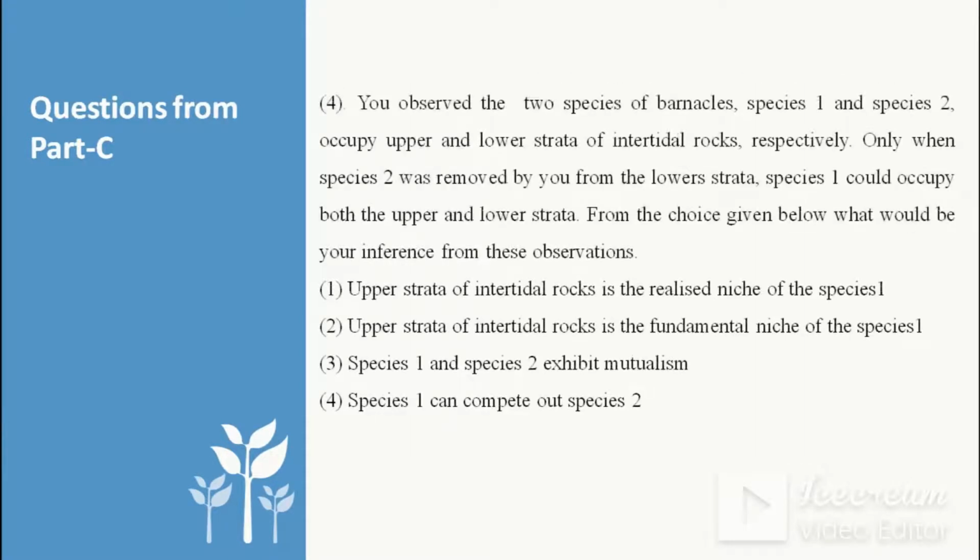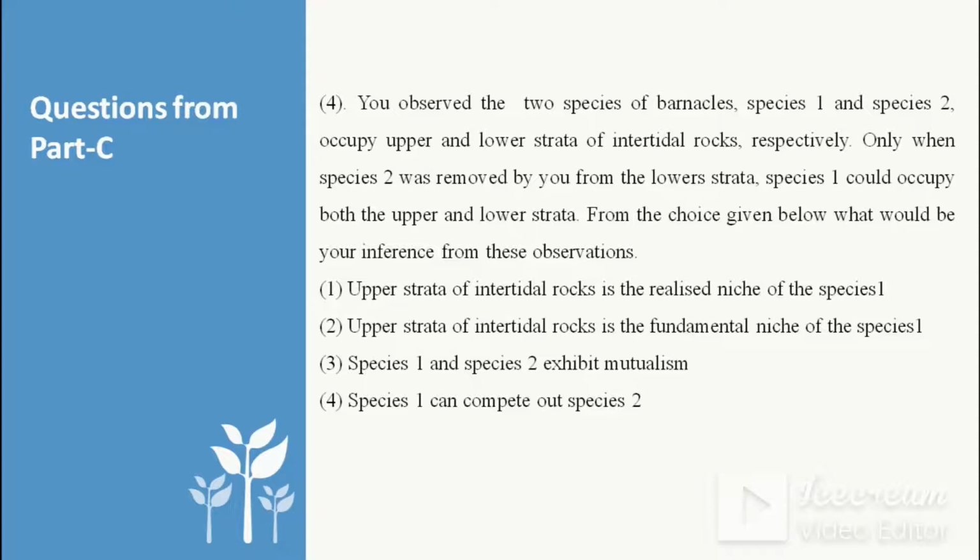So next question is, you observed the two species of barnacles, species 1 and species 2, occupy upper and lower strata of intertidal rocks respectively. Only when species 2 was removed by you from the lower strata, species 1 could occupy both the upper and lower strata. From the choice given below, what would be your inference from this observation? So the question tells us that species 1 and species 2, they occupy the upper and lower strata of intertidal rock. When we remove the species 2 from the lower strata, then species 1 can occupy both upper as well